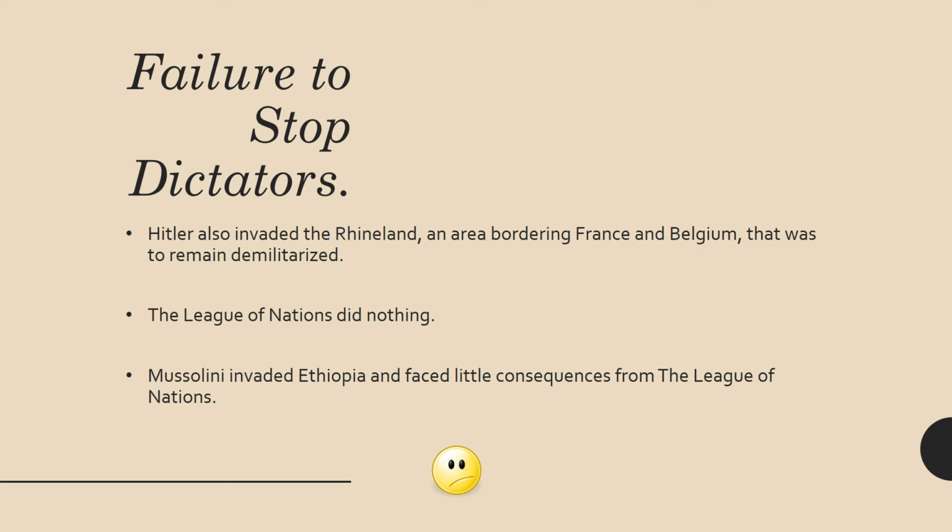Also, Mussolini from Italy invaded Ethiopia and also faced very little consequences from the League of Nations. So again, the League of Nations doesn't really have any power or authority to stop what's going on. They're just giving Italy and Japan and Germany warning after warning about not doing things, and they just don't listen.